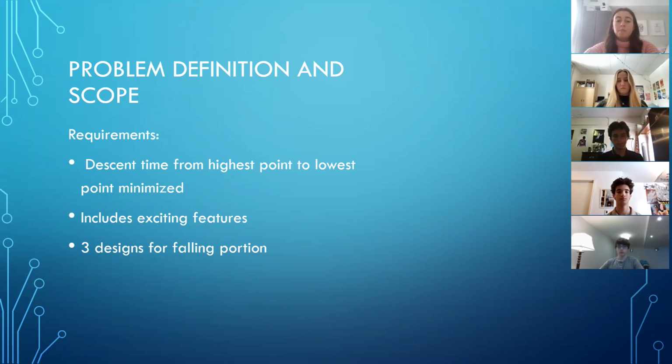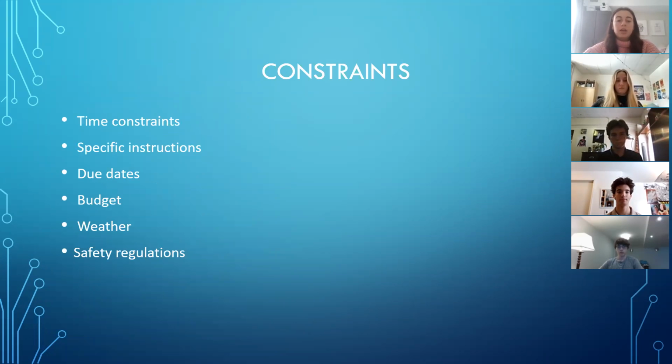For instance, time constraints, specific instructions, due dates, budget, weather, and given materials are all issues that could arise. For example, wind is a factor when considering the location of the roller coaster, since it could restrict the roller coaster from reaching its maximum speed.